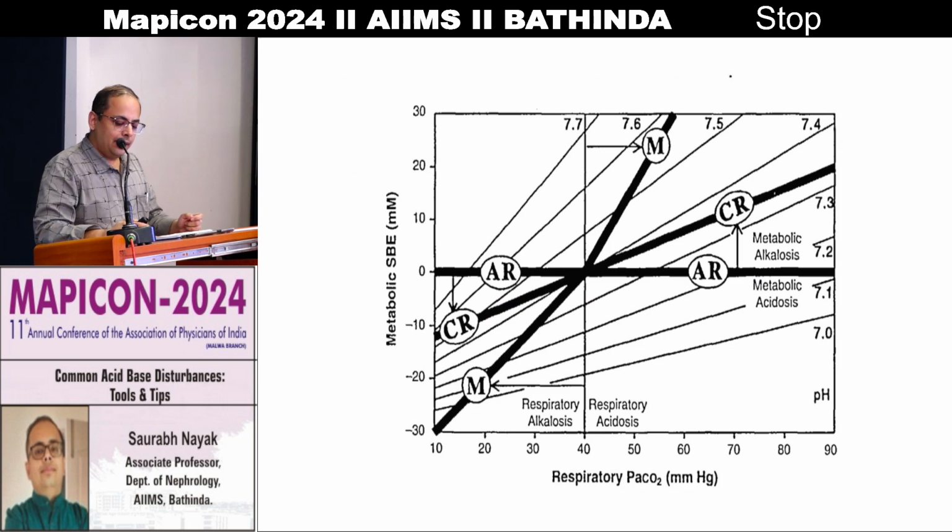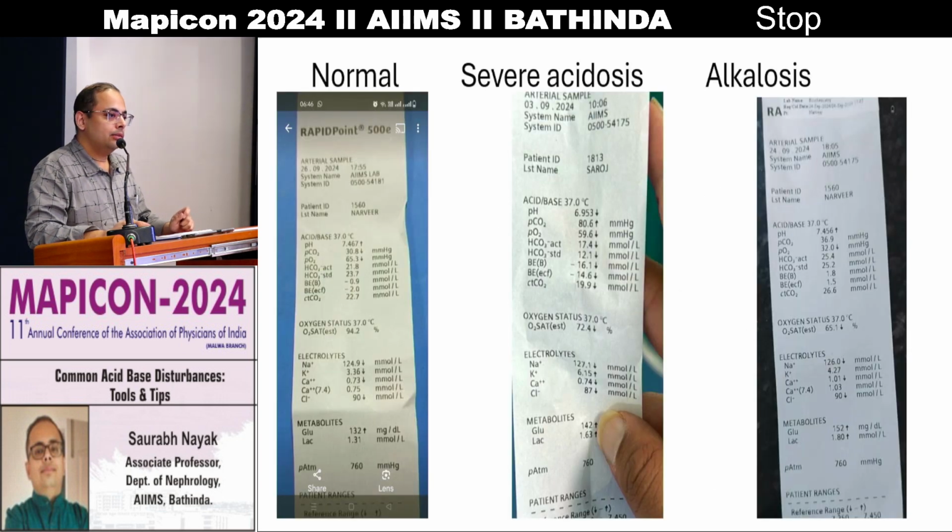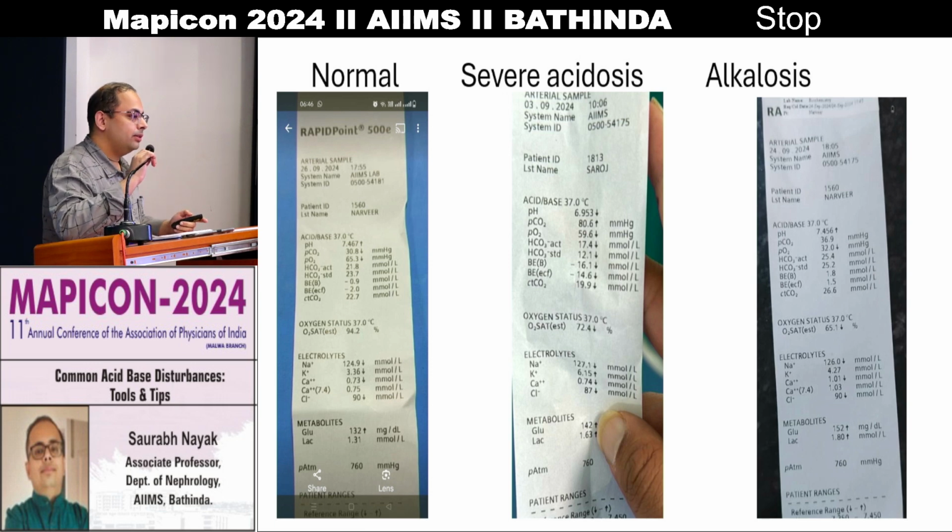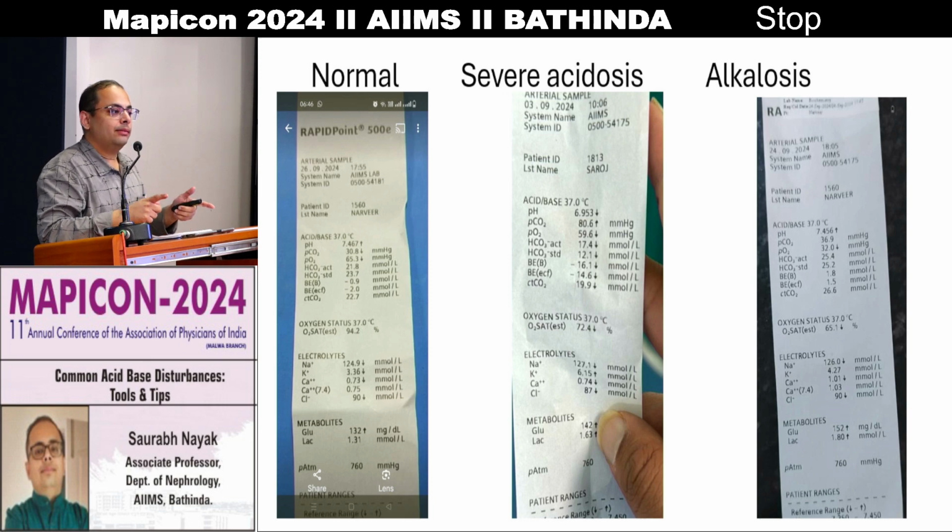This is the pictorial diagram, but I'll go through real scenario examples. The first blood gas is a normal blood gas. See the base excess there. The pH is 7.46, which is normal. The bicarbonate is 21, which is actually less, so there is a loss of bicarbonate, which means some acidosis is going on. And the base excess is minus 2.0. Usually base excess falls between 0 and minus 5, so minus 2 in this case means it's a normal VBG based on the base excess method.